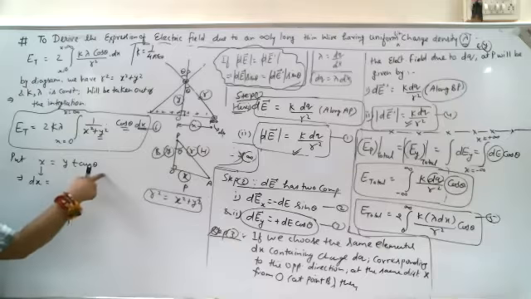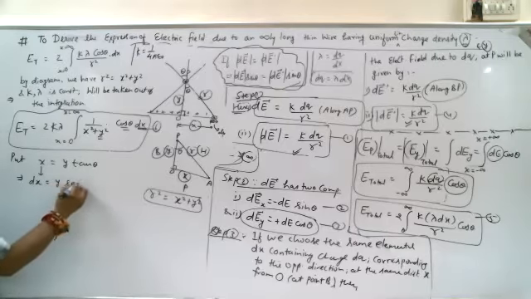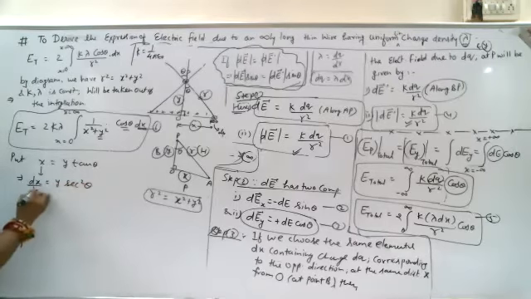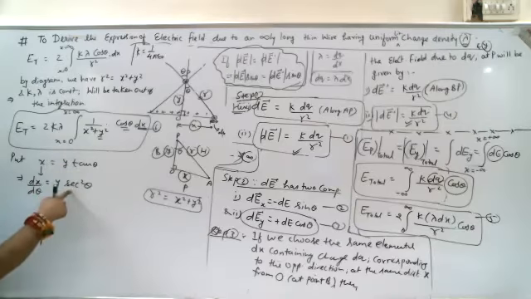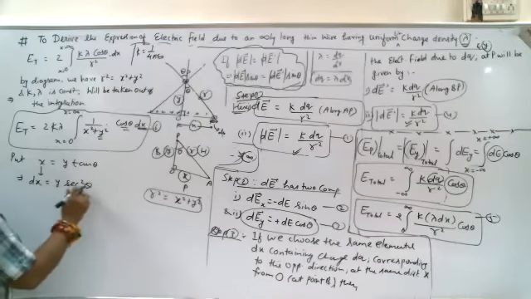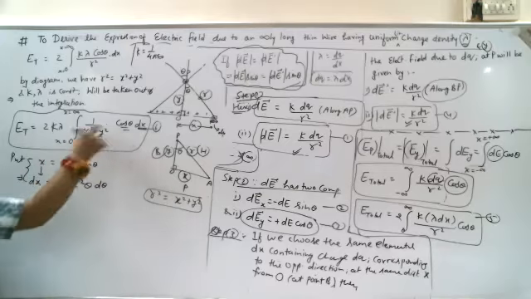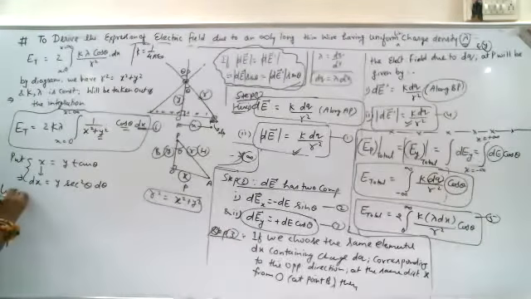If x is equal to y tan theta, then its differentiation, dx upon d theta, will be y constant times sec square theta. So dx upon d theta is y constant, tan theta differentiates to sec square theta, and taking d theta to this side, dx is equal to y sec square theta d theta. Substituting these values into this equation, we also need to convert the limit.